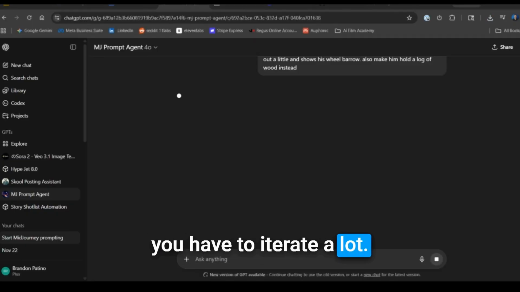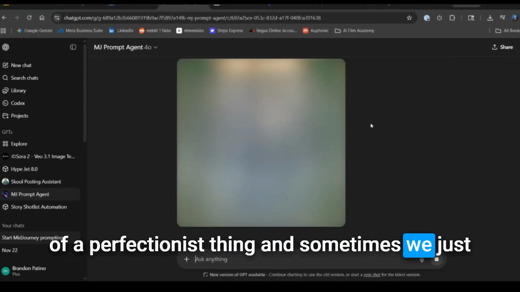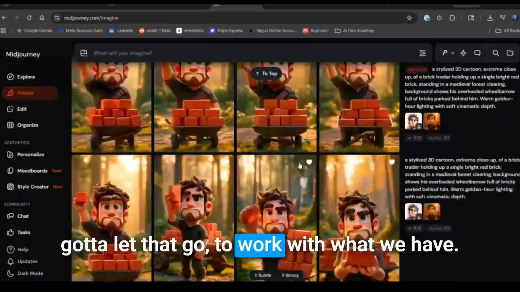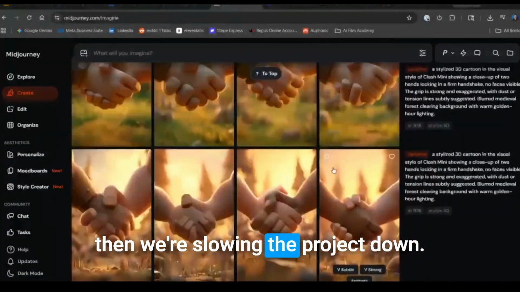You have to iterate a lot. Getting it to 100% becomes more of a perfectionist thing. And sometimes we just got to let that go and work with what we have. Otherwise, we get stuck on scenes and then we're slowing the project down.